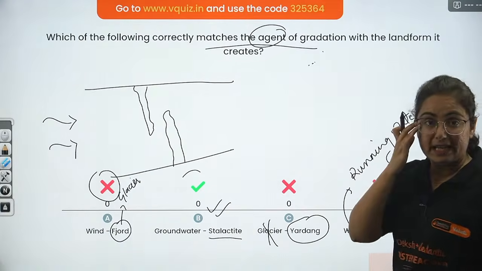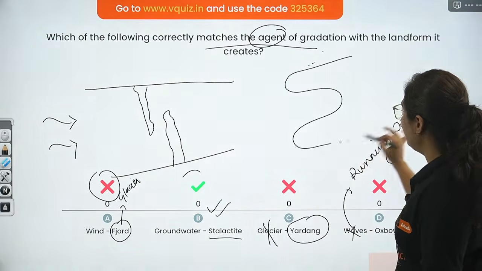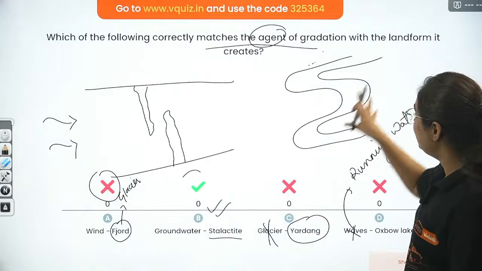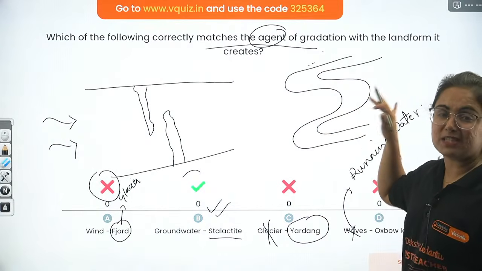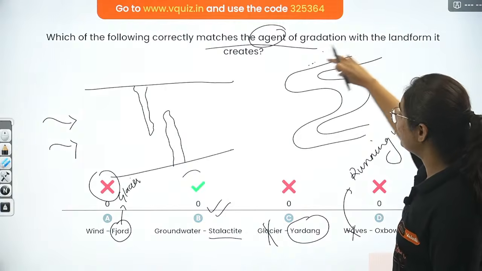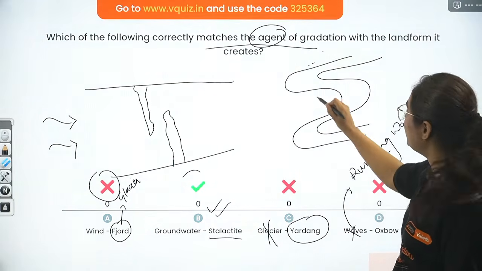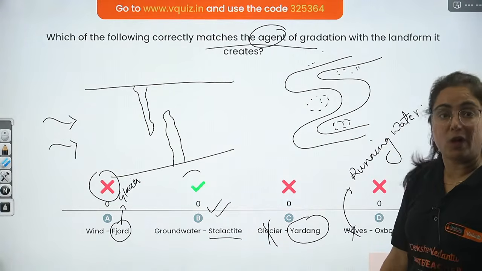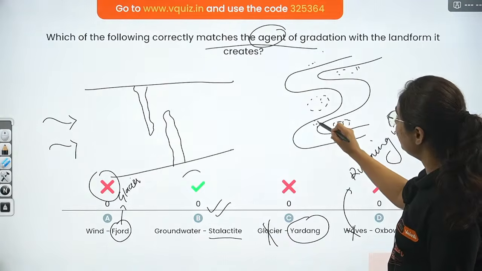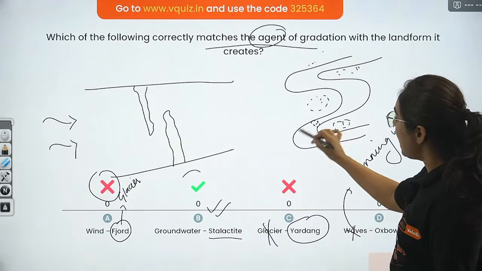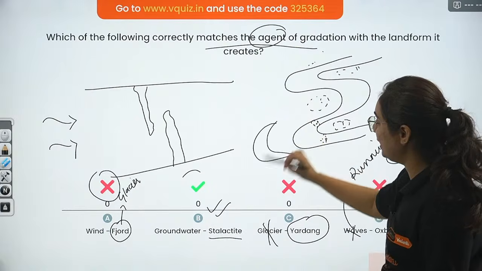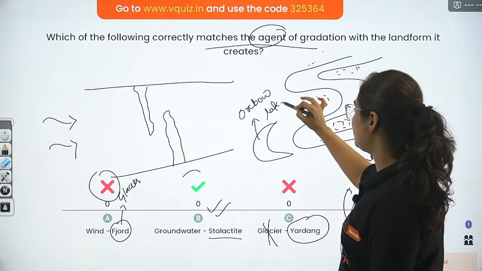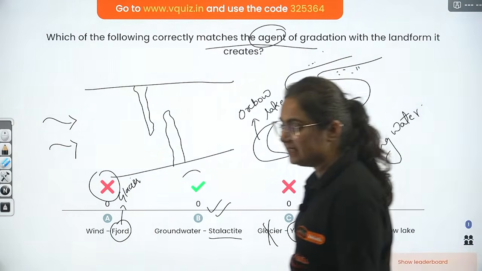Whenever rivers move in a wavy structure, this is known as a meander. How is it formed? Rivers bring along a lot of sediments. When sediments get deposited in this region, this wave-type structure is formed. What if, because of the deposition of those sediments, a part of the river gets separated away? This is known as an Oxbow Lake, as you can see here.